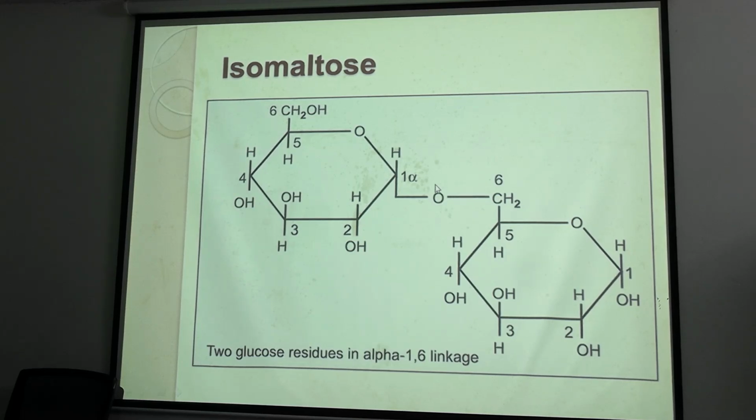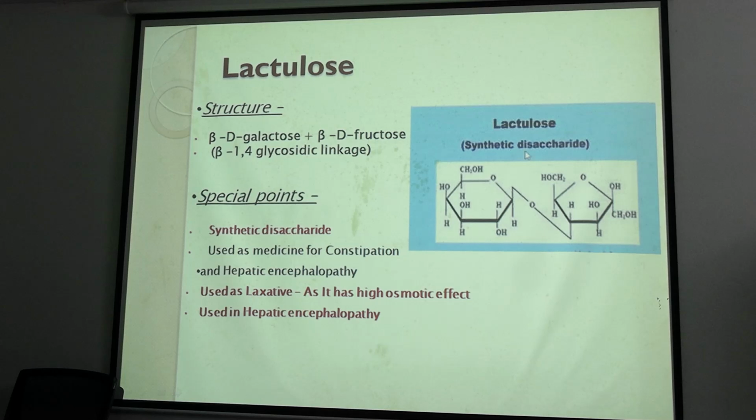monosaccharide. Okay, now lactulose: we have seen it is a synthetic disaccharide made up of galactose and fructose. It has beta bonds, and beta bonds cannot be digested in the human body. That is why this is used as a synthetic laxative. What is a laxative? It is used in constipation. In case of constipation, lactulose is given orally, so there will be accumulation of lactulose with water molecules. Lactulose will draw water into the gut and that will clear the constipation.